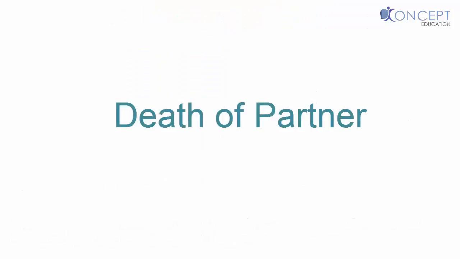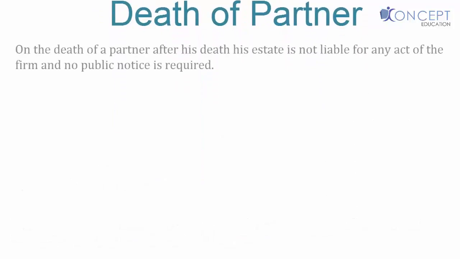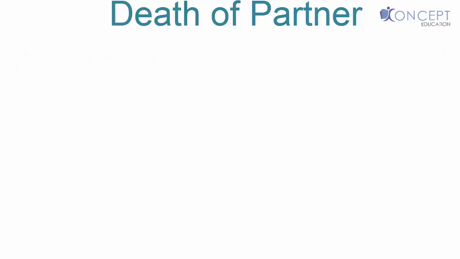Now let's study what happens when a partner dies. On the death of a partner, after his death, his estate is not liable for any acts of the firm, and he need not give a public notice. Obviously, after death, how can he give a public notice about, hey, I'm dead? Well, let's take an interesting example.